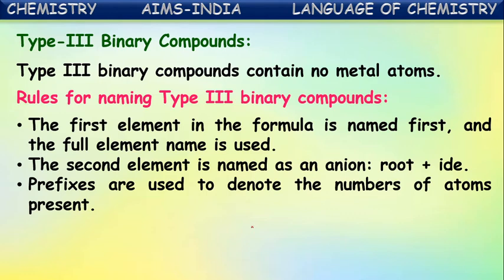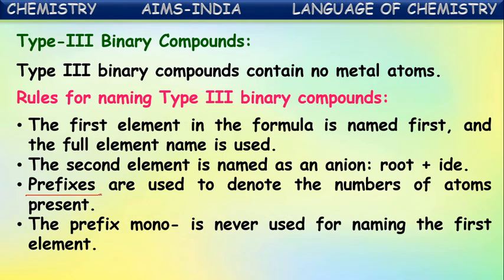Prefixes are used to denote the number of atoms present. Here, especially, we use prefixes. For each nonmetal, we use a prefix which represents the number of atoms of that nonmetal present in the molecule. The prefix mono is never used for naming the first element.